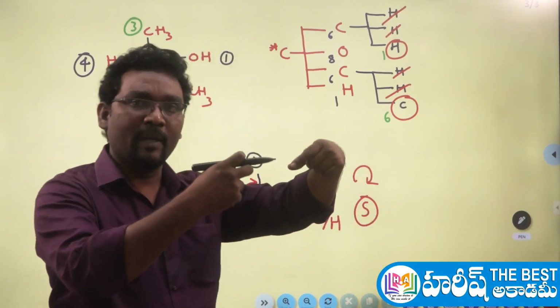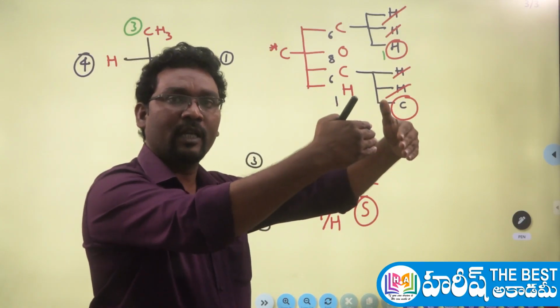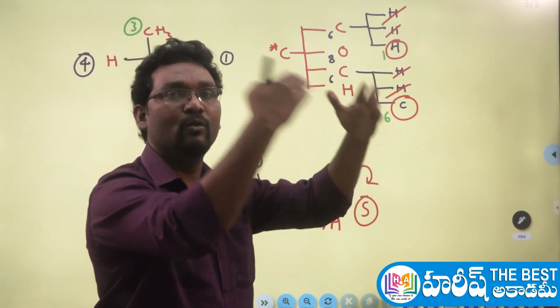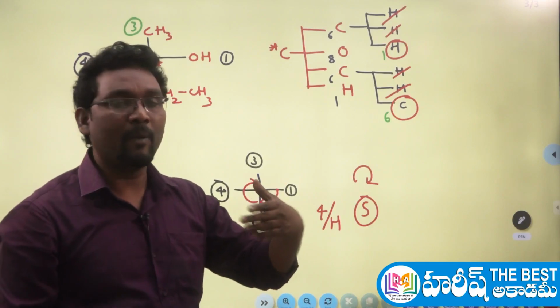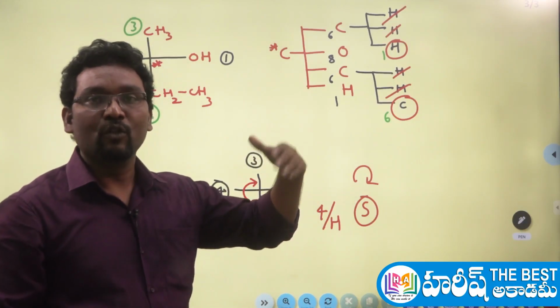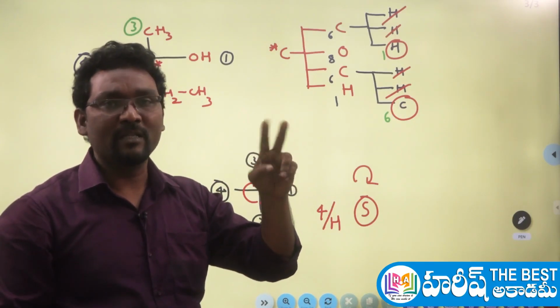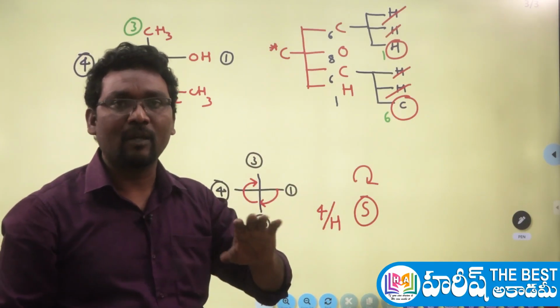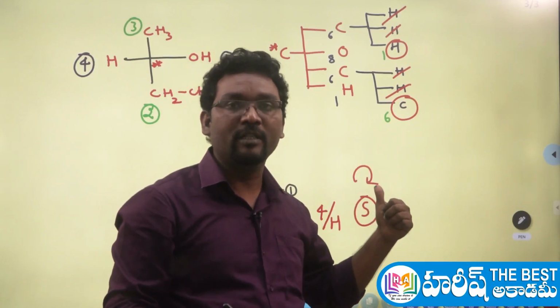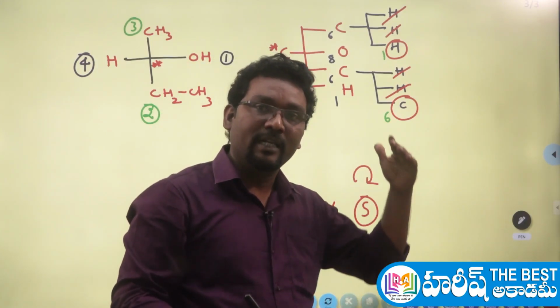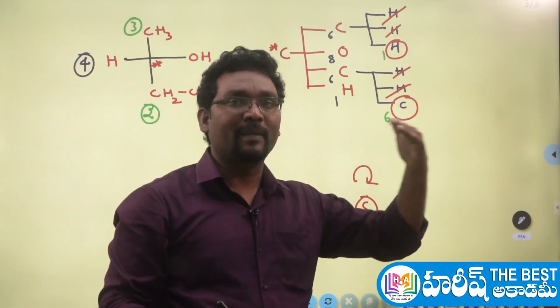Sir, again, if the same atoms are there, what to do next? Again, go for the further atom. Just keep on moving until you decide the priority. At a particular stage, definitely there will be two different atoms. So based on their atomic numbers, give the priority. That's all that you have to focus on in the second rule here. This is an extension of the atomic number rule. It is the same as the first rule, but with some extension.